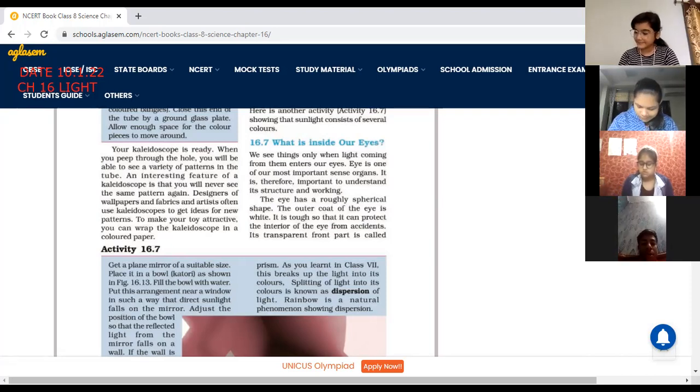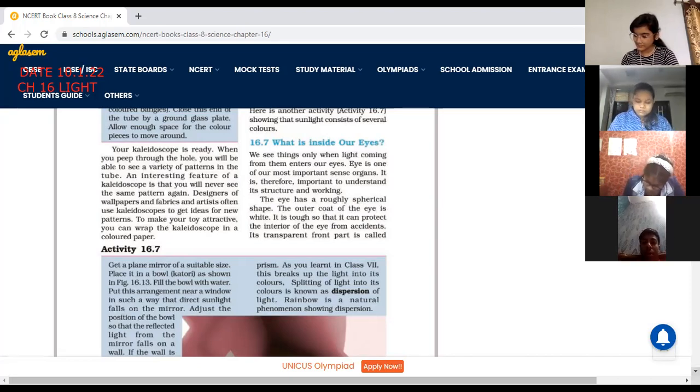The eye has a roughly spherical shape. The outer coat of the eye, children, is white. Any question can be there. One question can also be there in MCQ, the shape of the eye. Kindly underline. Roughly, it is spherical in shape. Okay.